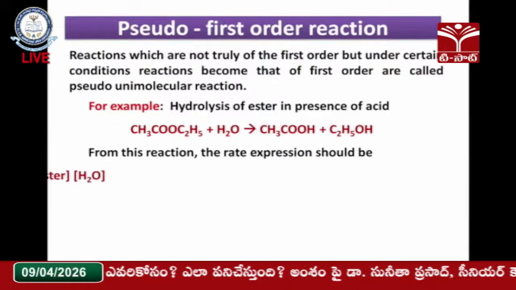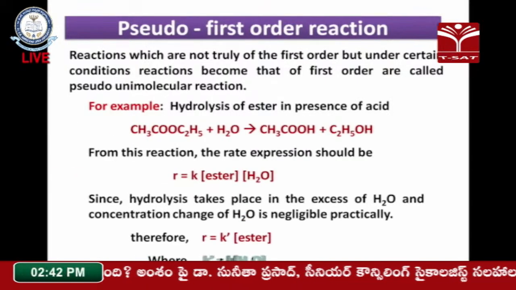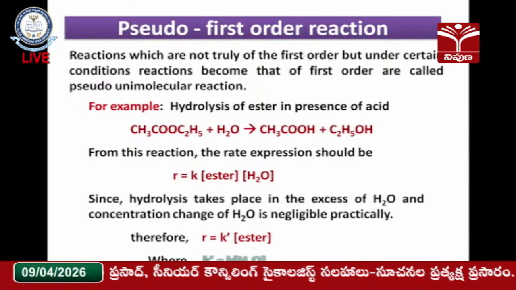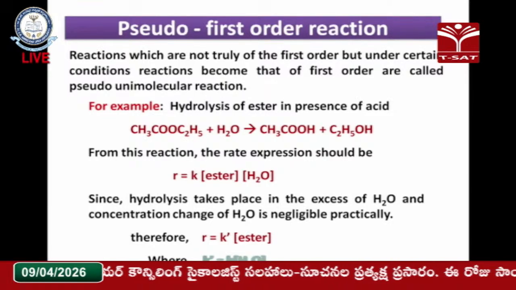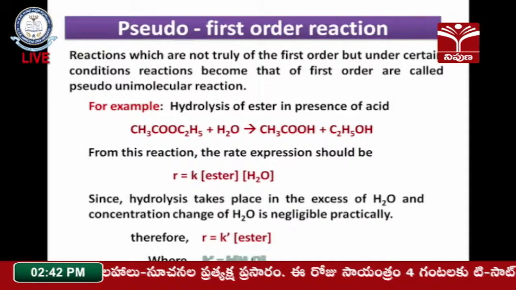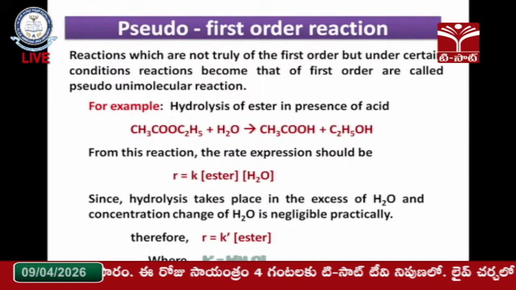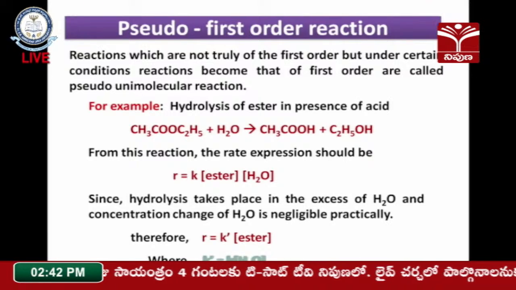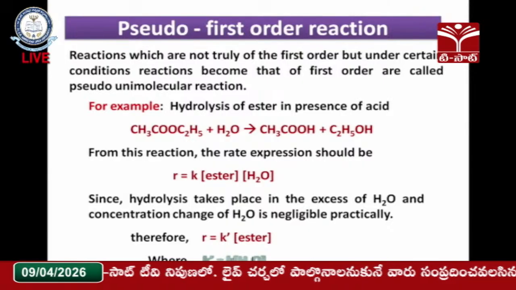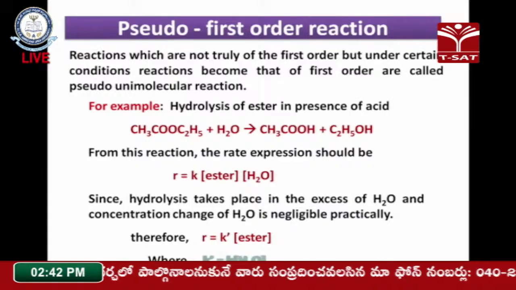Then pseudo order, as I said, the best example for pseudo order is the hydrolysis of methyl acetate, which is carried out in the presence of acid and converted into acid plus alcohol. Here two reactants are there, ester and water, but the rate of the reaction depends only on the ester irrespective of the water, which is in excess. Therefore two reactants are there, but the rate depends on only one reactant, hence order and molecularity are different. Such reactions are called pseudo first order reactions.